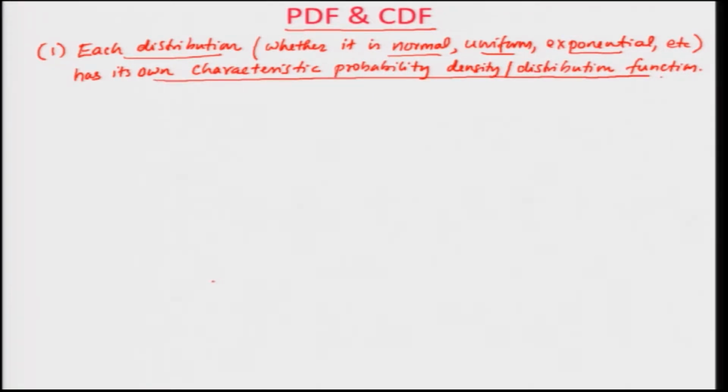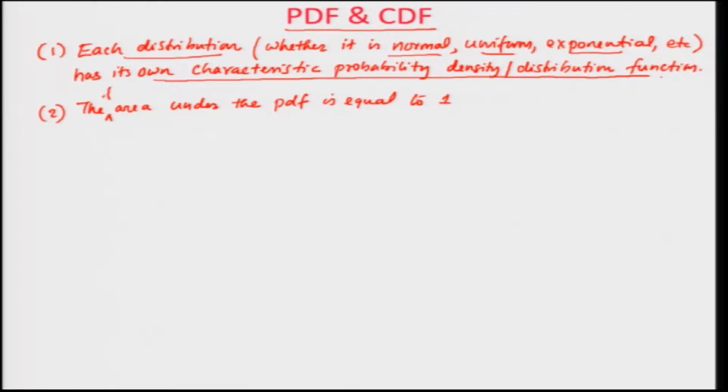The probability density function is unique for each one of those probability distributions. The second thing you should understand is that the area under the PDF is equal to 1.